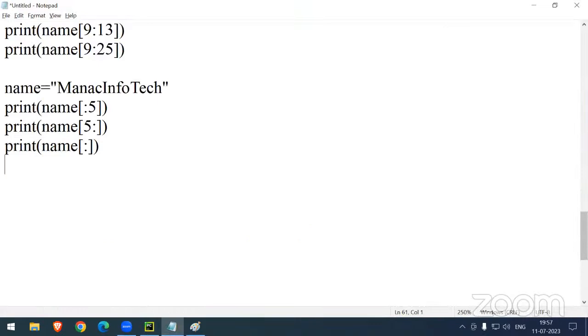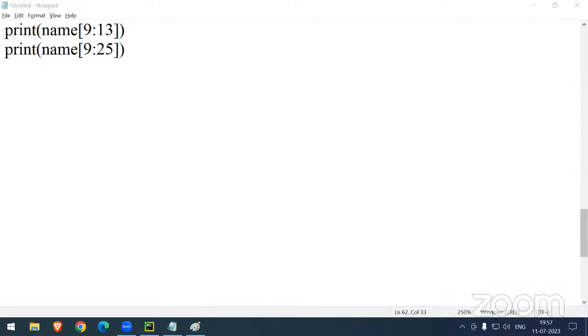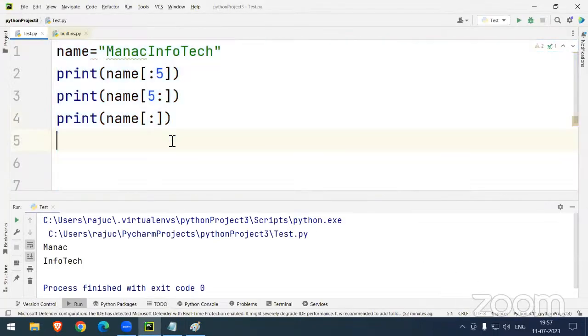Okay. The last feature, the last one, I will finish here. We have 3 minutes, and in 3 minutes it will be completed. Slicing with interval. Interval means steps. Each and every concept, how it is working, sir, the plus one concept is working. Plus one, step one, step one, step one: 1, 2, 3, 4, 5, 6, 7, 8, 9. We are working with the step concept. Now we can see.